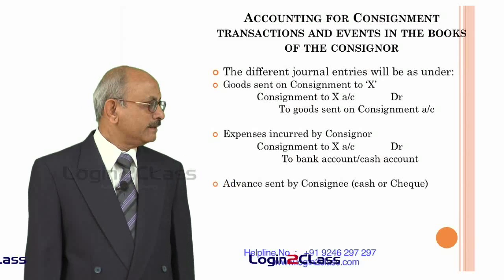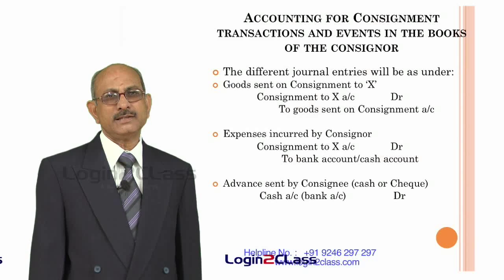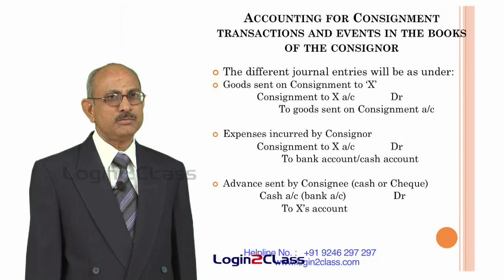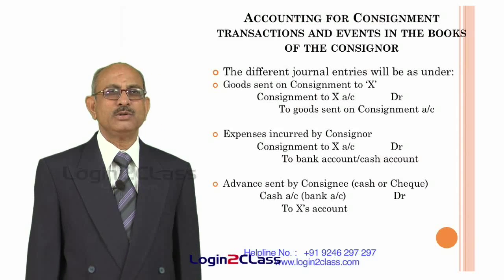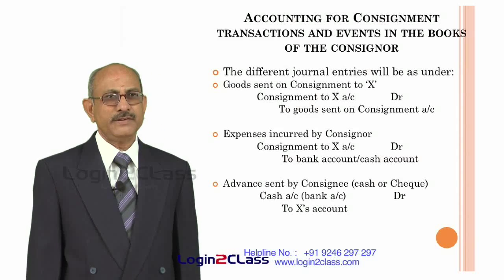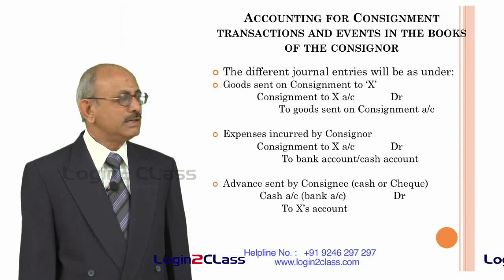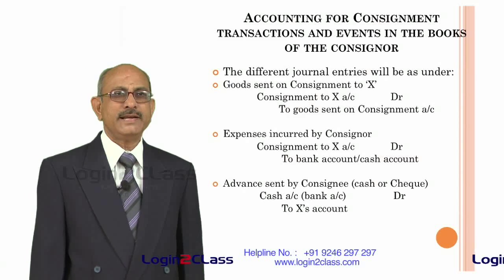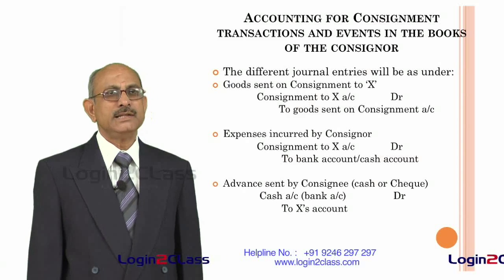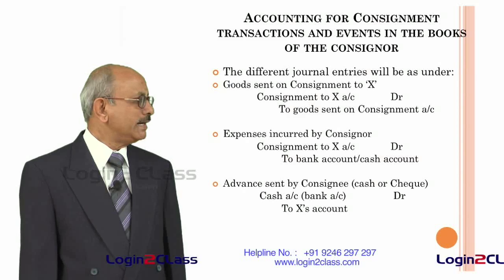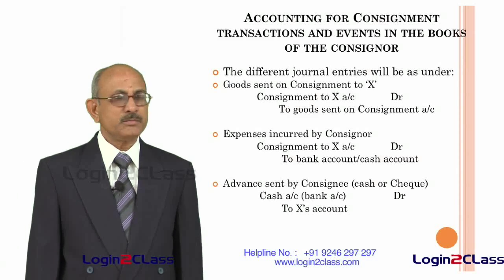And similarly, advance sent by the consignee. That means if the consignor has got any advance from the consignee, such an amount is obviously debited to the cash account or bank account. If he has sent cash, it will be debited to cash account. If he has sent a check, it will be debited to bank account, and X account is credited, showing that there is a credit balance in the account of X. That means it indicates the advance received by the consignor from the consignee.